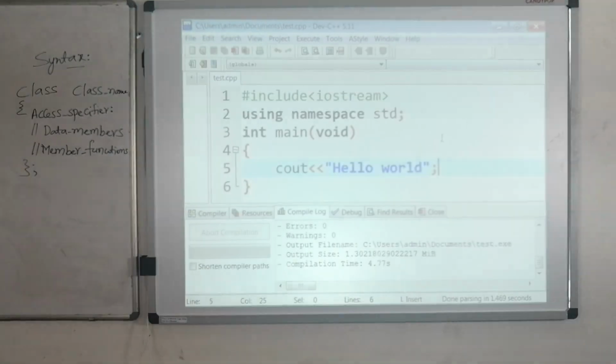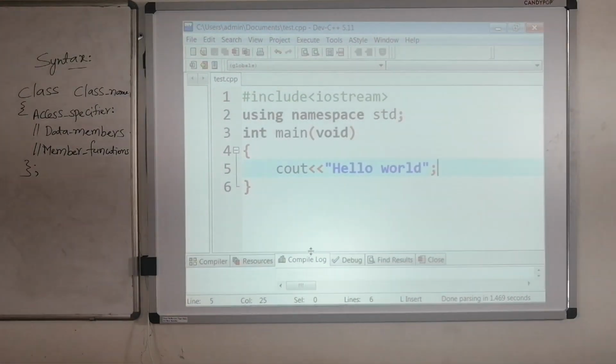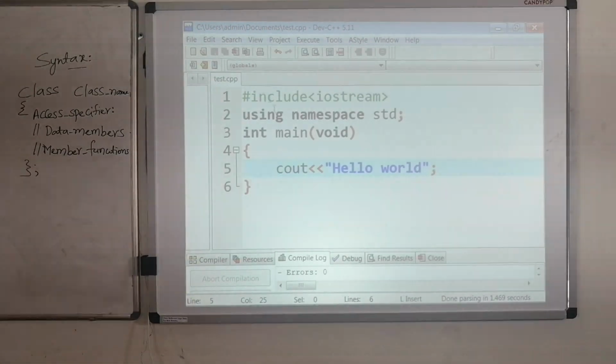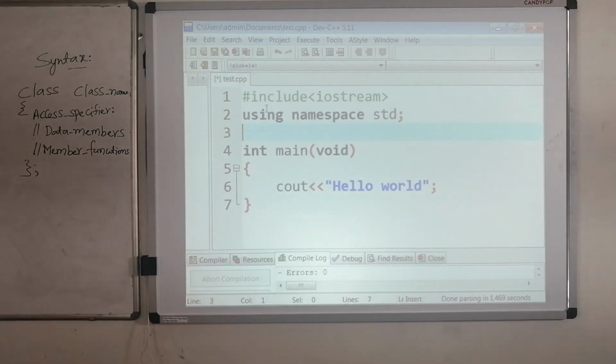So quickly, I will write one simple program using a class, the same program which we discussed in our presentation. In the same manner we have to start writing the program, then include the class into it.